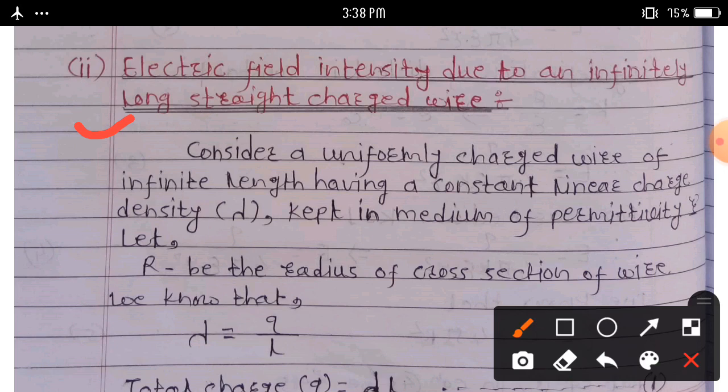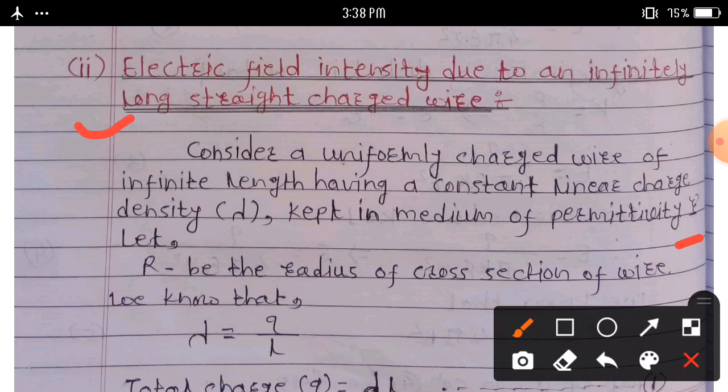Consider uniformly charged wire of infinite length having a constant linear charge density. Suppose this linear charge density we denote lambda, kept in medium of permittivity, suppose this permittivity we consider epsilon. Let capital R be the radius of cross section of wire.